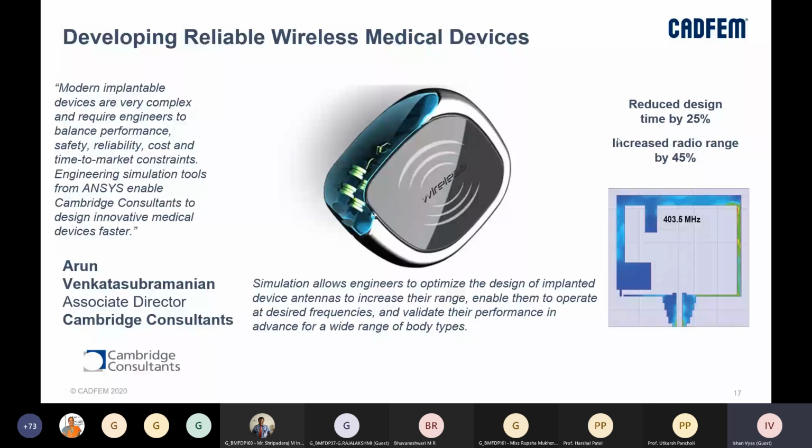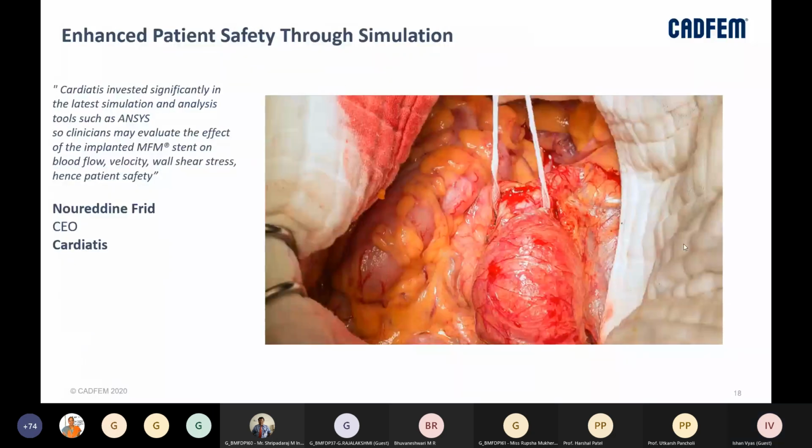We can optimize the design of implanted device antennas, right? So you can see that this is a design of an antenna which was done. We can understand what frequencies it will work on, and whether it will have any EMI/EMC effect when it is implanted or when it is in working condition, right? So even from a patient safety perspective.